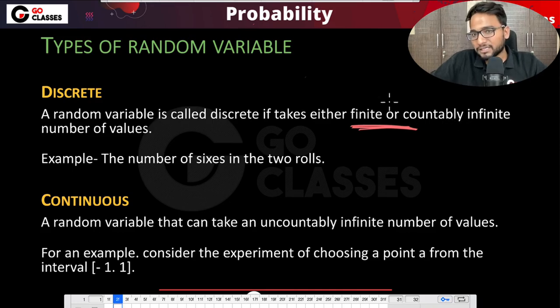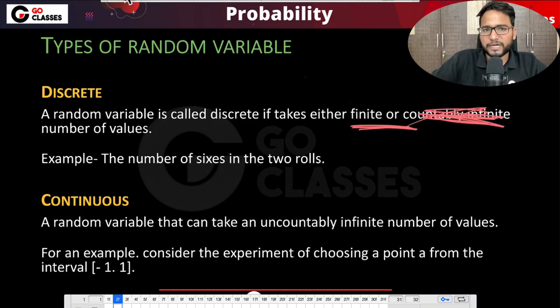So either the discrete random variable takes finite values, or if it takes infinite values, then it has to be countable. For now, don't worry about this countable infinite, just worry about the finite. They generally take finite values.